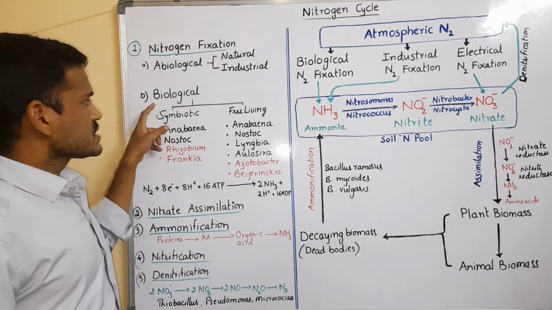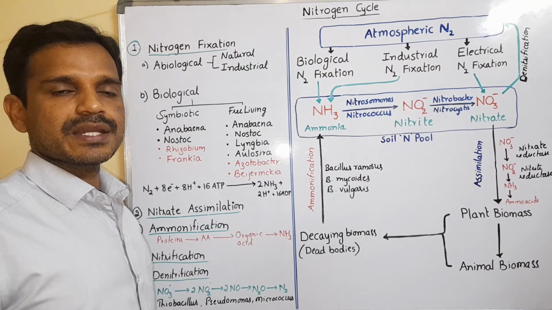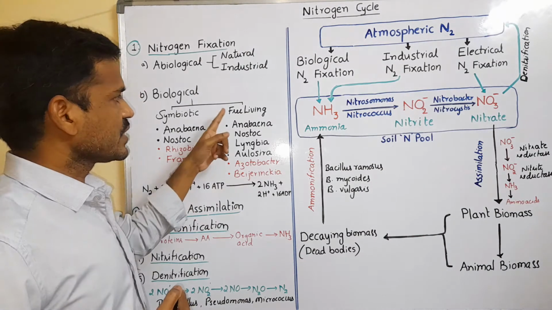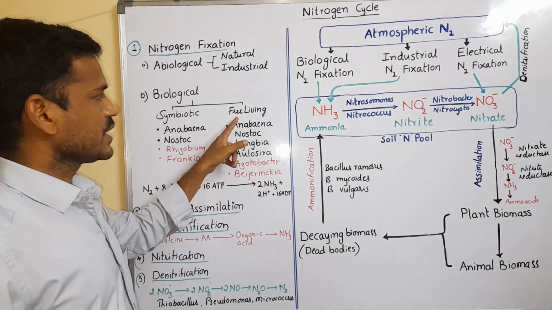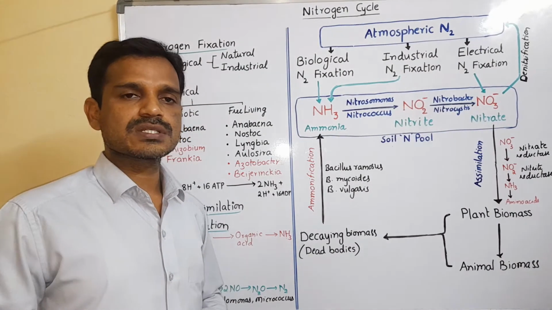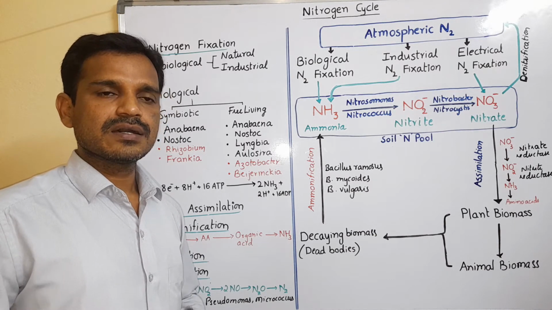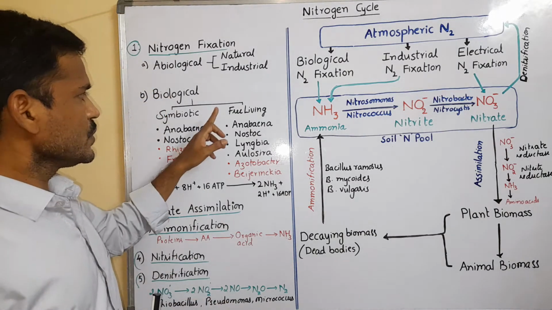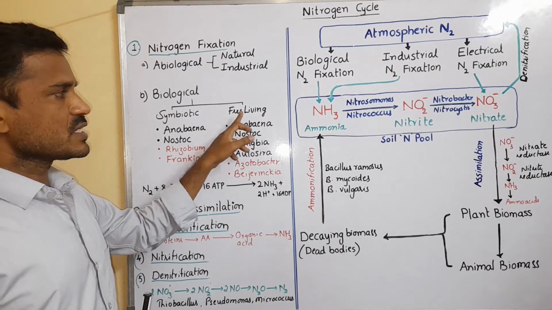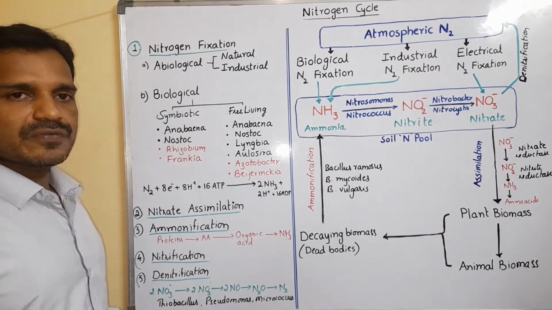Next, biological nitrogen fixation. Biological nitrogen fixation is of two types: symbiotic nitrogen fixation and free living nitrogen fixation. Symbiotic means some prokaryotes live as symbionts in other plants or other organisms. Free living means they are not symbiotic, a non-symbiotic method.